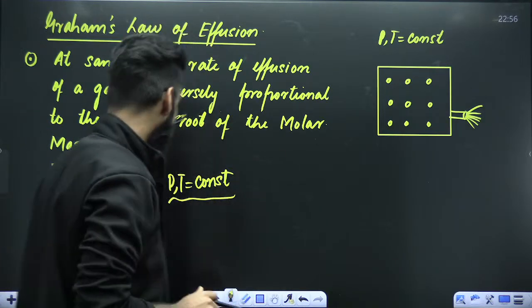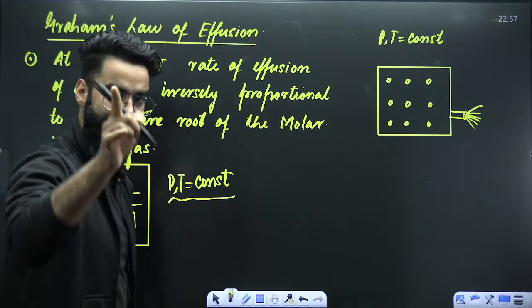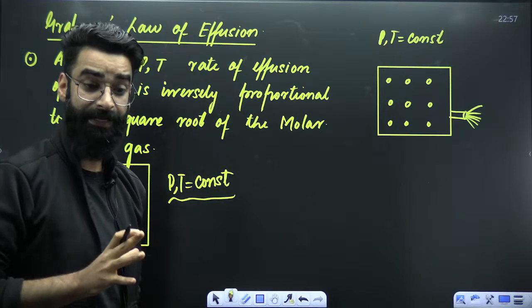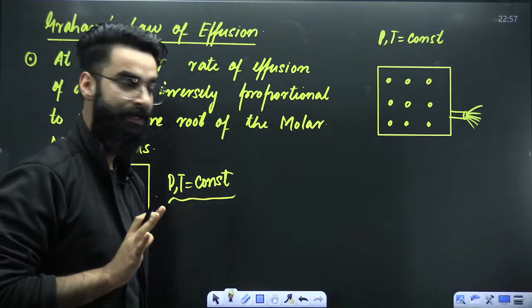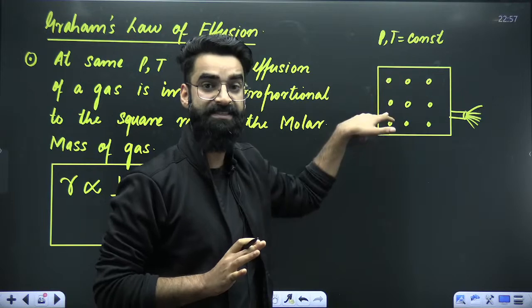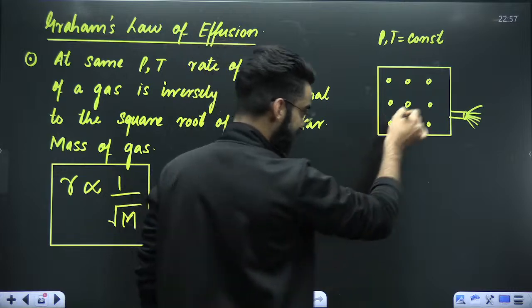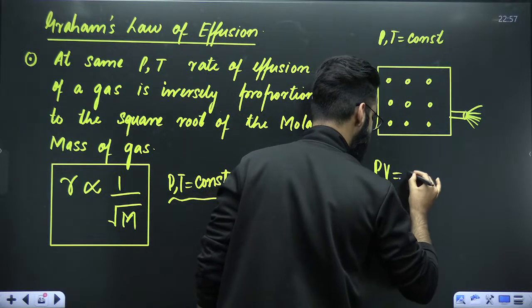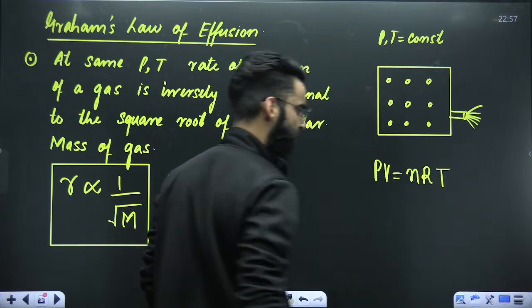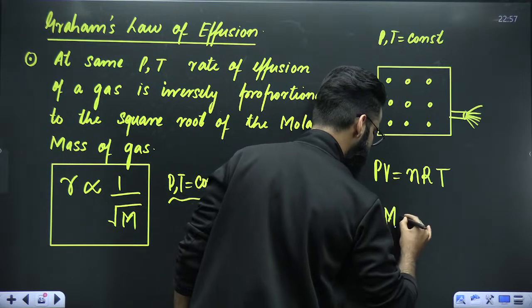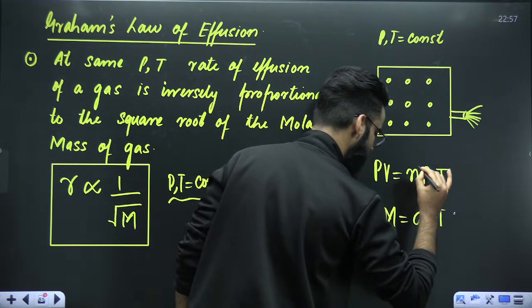Okay. Now people, let's have a look at a few more important things. Since the gas which is there in the container, I'm assuming that the gas is ideal. If the gas is ideal, then this particular gas has to follow the ideal gas equation. The gas in the container, I'm considering it to be ideal. So it has to follow the ideal gas equation, PV is equal to nRT, or the density form of the ideal gas equation, that is PM is equal to dRT, correct?